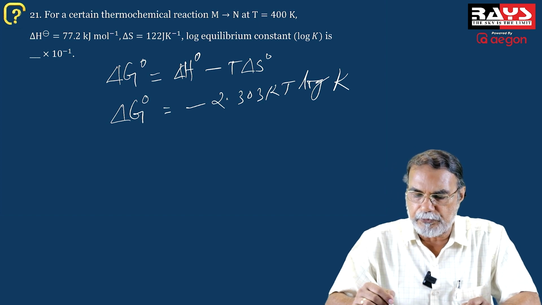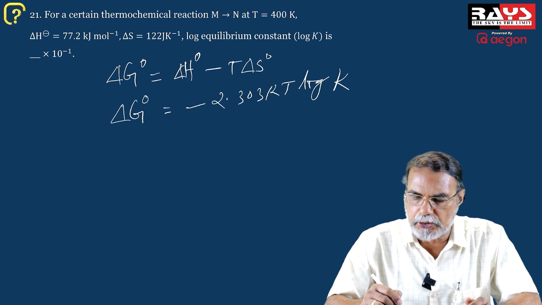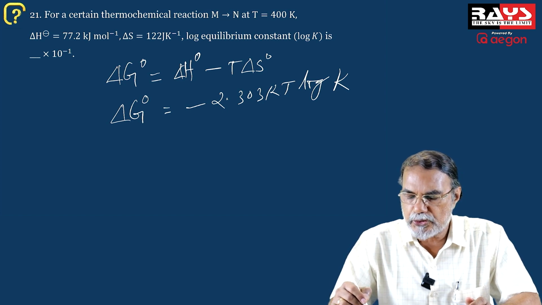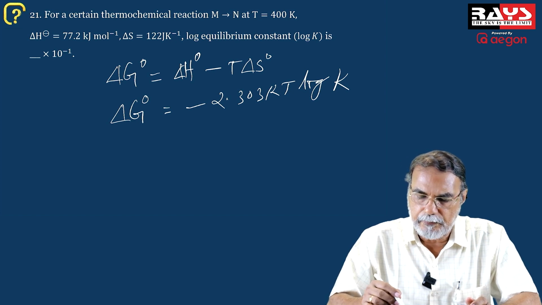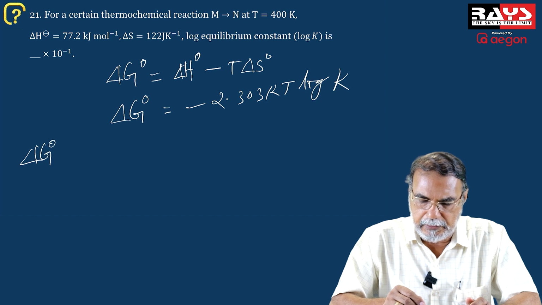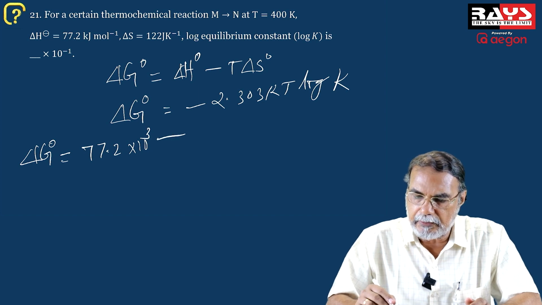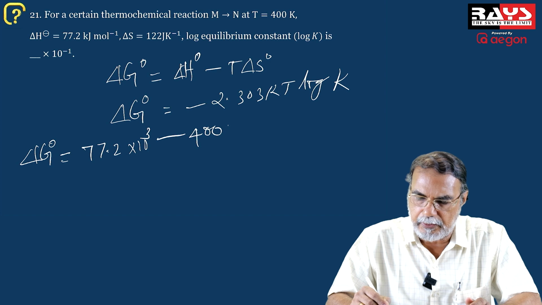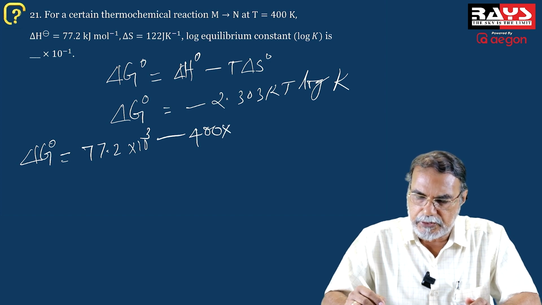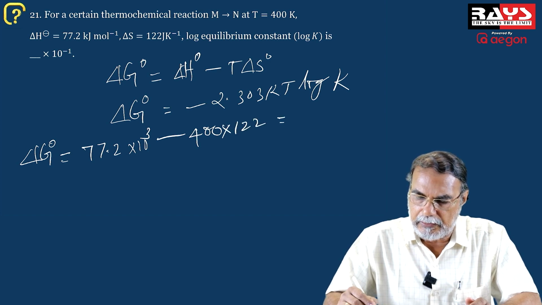So using the first statement, you calculate the value of delta G0, and post the value of delta G0 in the second equation, you solve for logarithm of the constant. Using the data, delta G0 is equal to delta H0, which is 77.2. It is given in kilojoules, convert into joules, into 10 raised to 3 joule, minus T, temperature is 400 Kelvin, 400 into delta S0, which is given as 122 joule. You calculate and get the answer.